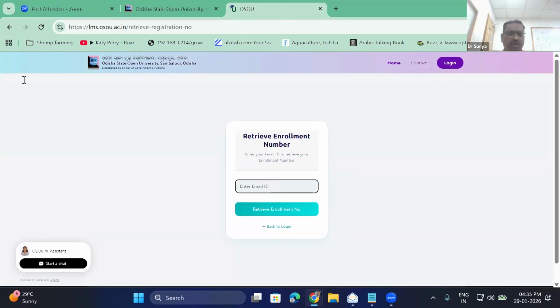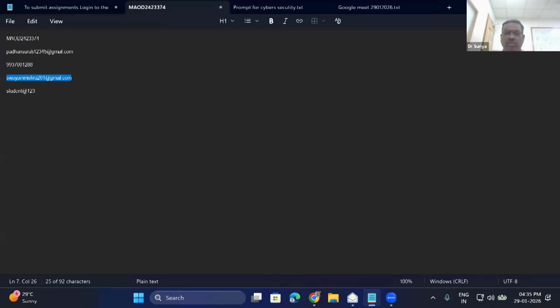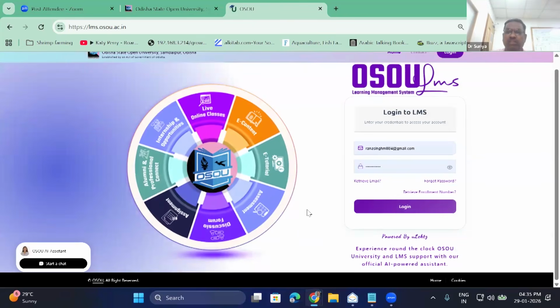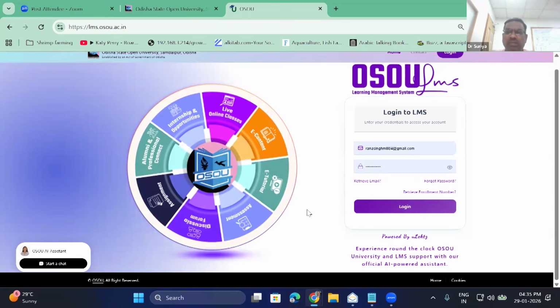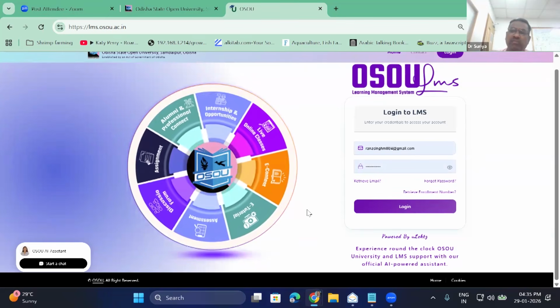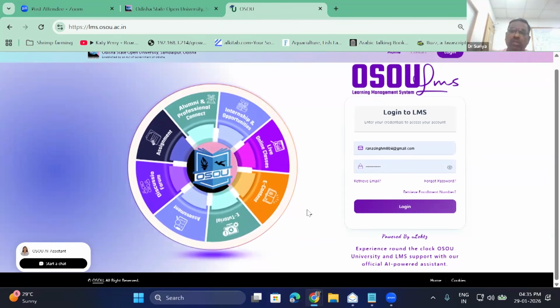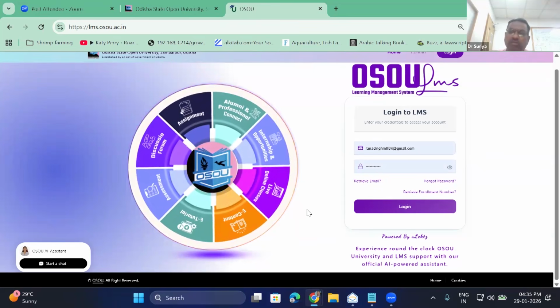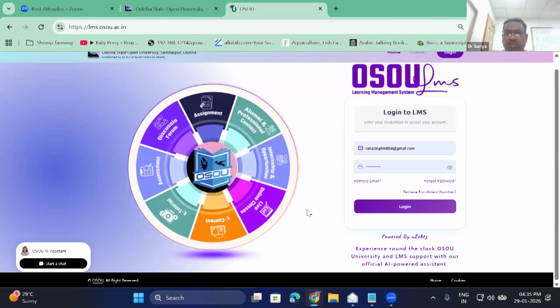Say I am putting one email ID. Please don't misuse this. This is for demo purpose. See, the registration number is showing. Like this, you can get your registration number associated with that particular email ID. Why am I showing this? Many students might have forgotten the email ID associated with their enrollment number. In that scenario, you can retrieve the email by putting the enrollment number, if you know it.